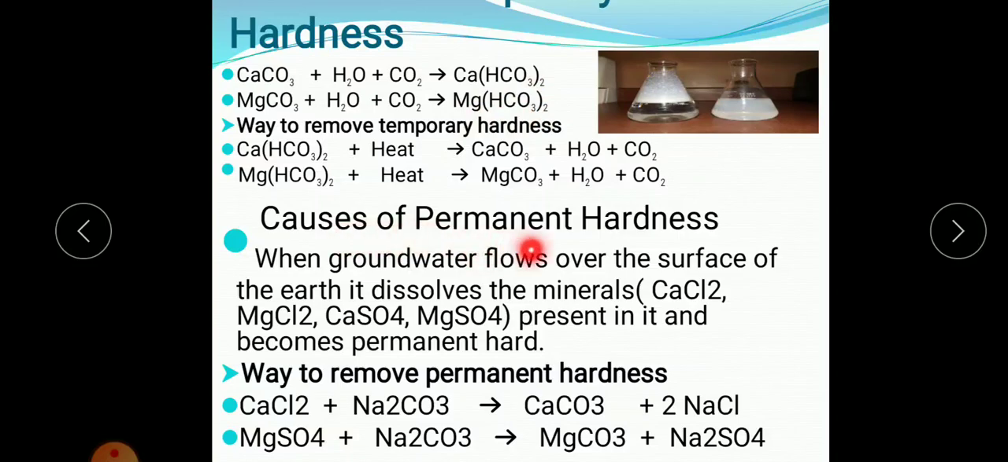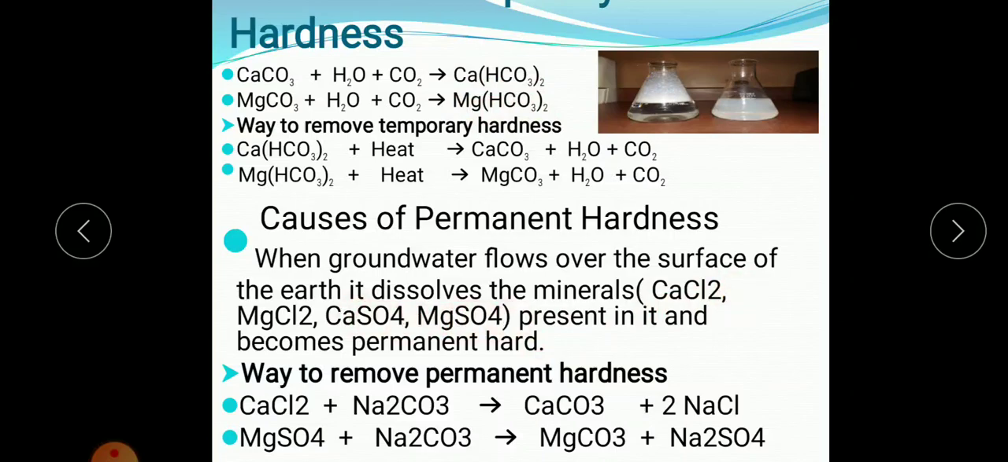Next we have got causes of permanent hardness. What is the cause of permanent hardness? When groundwater flows over the surface of the earth, it dissolves minerals like calcium chloride, magnesium chloride, calcium sulfate, magnesium sulfate present in it and becomes permanently hard. So the presence of these salts, calcium chloride, magnesium chloride, calcium sulfate and magnesium sulfate, makes the water permanently hard. Okay, whereas in case of temporary hardness we have got two salts, and in case of permanent hardness we have got these four salts.